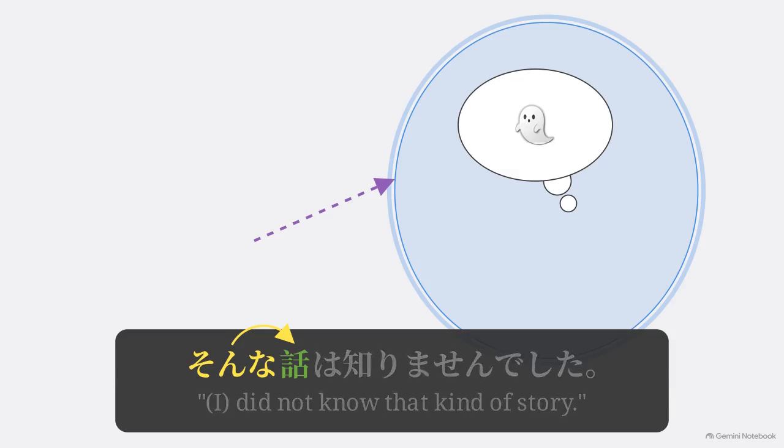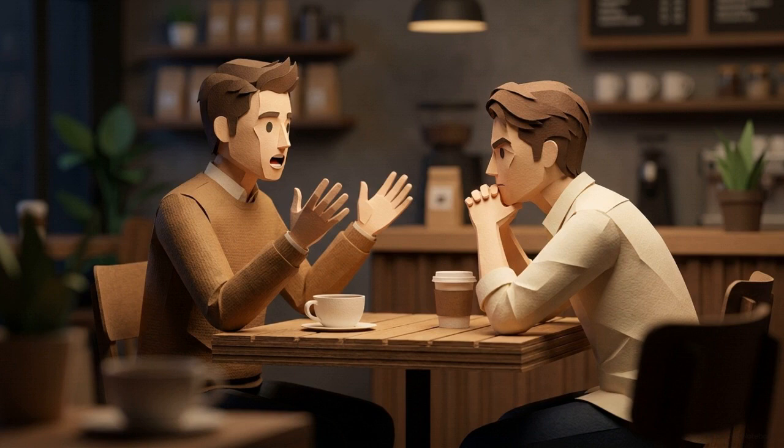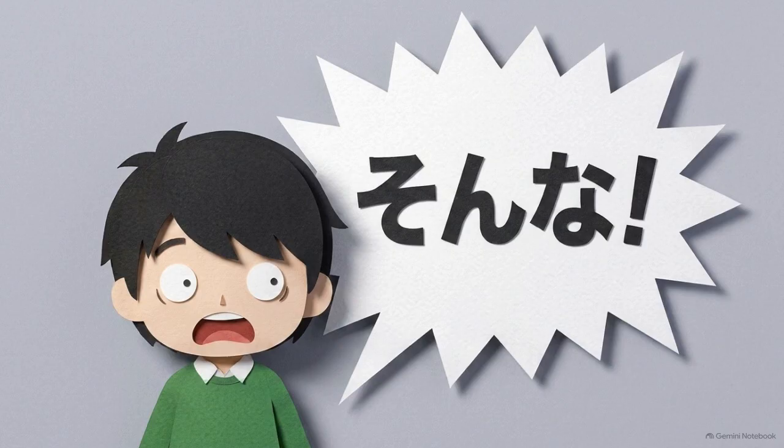Again, Sonna attaches directly to the noun hanashi, linking the grammar to the abstract concept. In spoken Japanese, a topic sits closest to the person who just brought it up. You use Sonna to reference their conversational property. There is one major exception to the must attach to a noun rule.